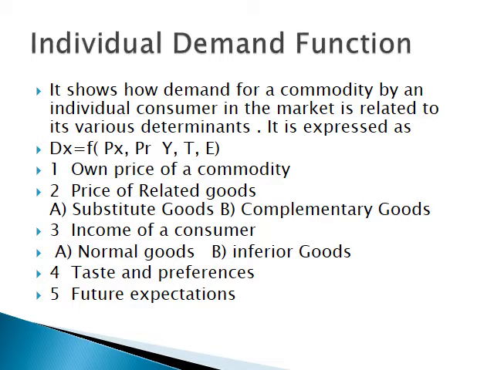Second factor affecting demand is price of related goods. They also affect the demand. Related goods are of two types, substitute goods and complementary goods. Substitute goods are the goods which can be used in place of one another. For example, tea and coffee, ball pen and ink pen.